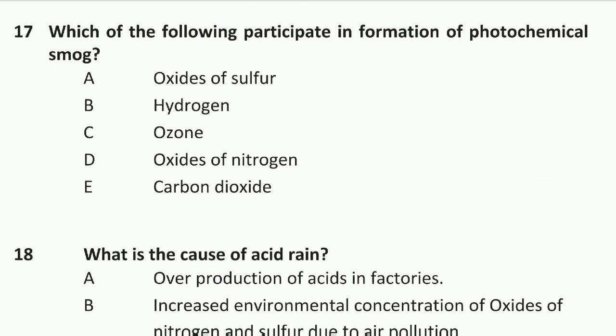Next question is which of the following participates in formation of photochemical smoke? Oxide of nitrogen participates in formation of photochemical smoke. Option D is oxide of nitrogen.